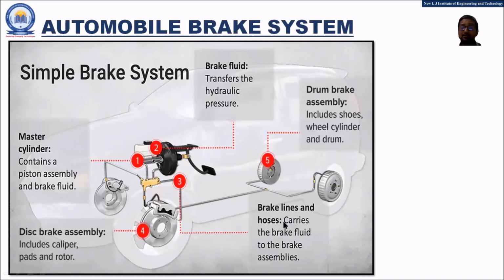In a simple automobile, generally the disc brakes are provided on the front wheels, whereas the drum brake is provided on the rear wheels. This is just a practical understanding related to the automobile brake system.